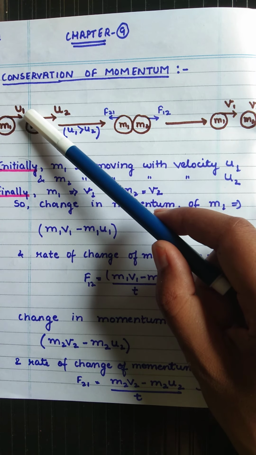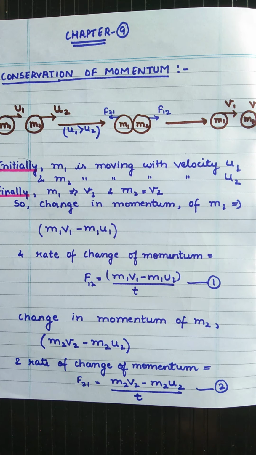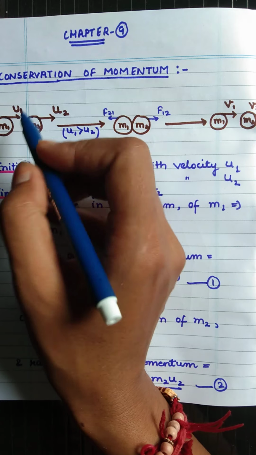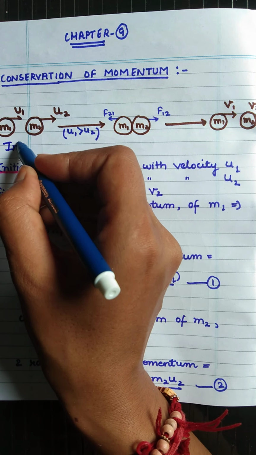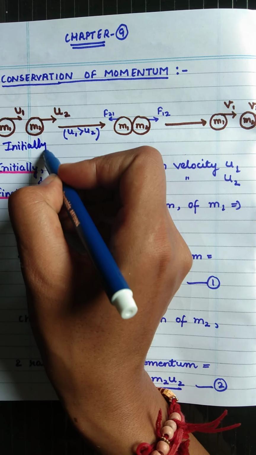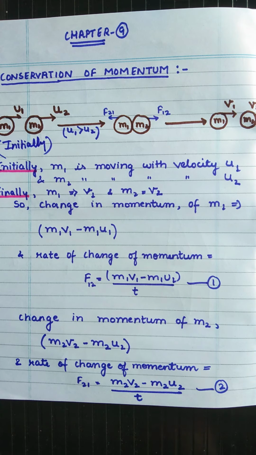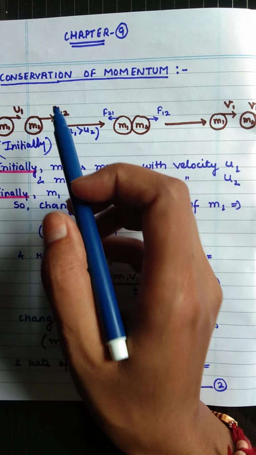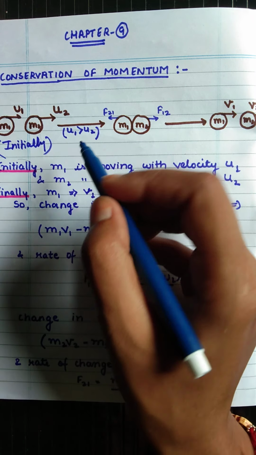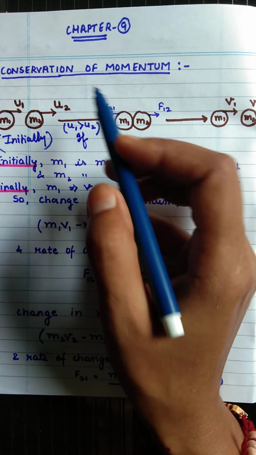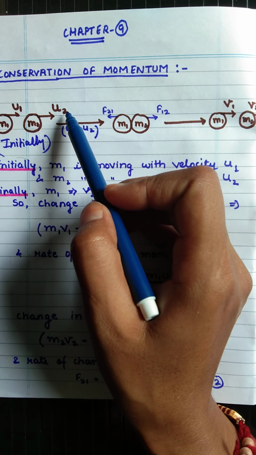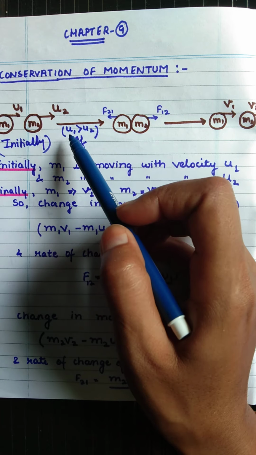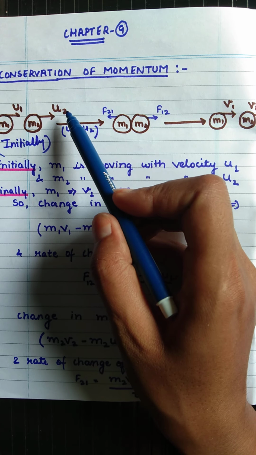Since m1 is initially moving with initial velocity u1 and m2 is moving with the velocity u2. This is initially, means at the starting they are moving with u1 and u2. After some time, if both are moving, and if let's consider, if the velocity of u1 becomes greater than u2, means both are moving, but if the velocity of u1 is greater than u2, then